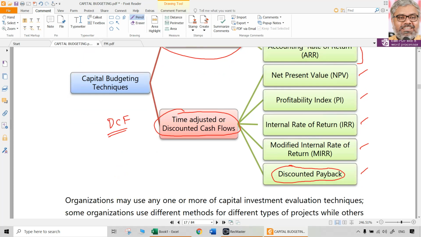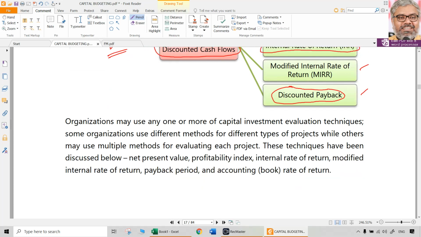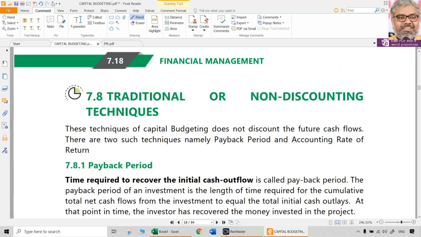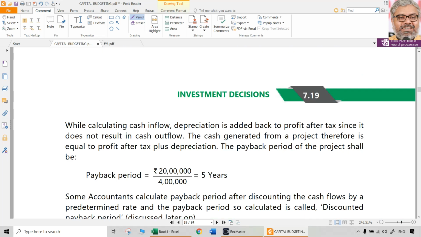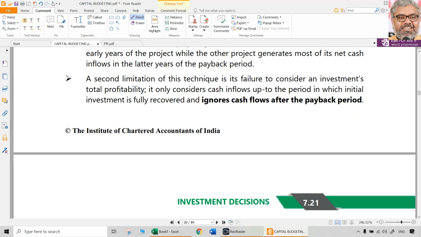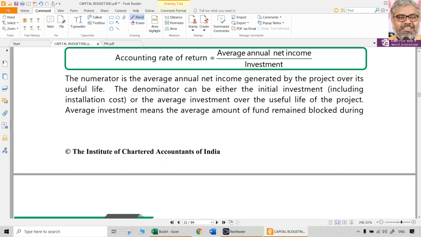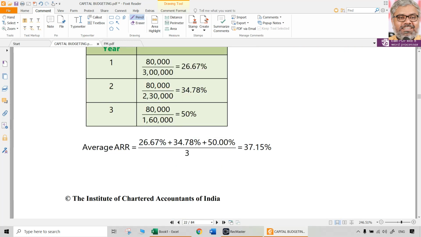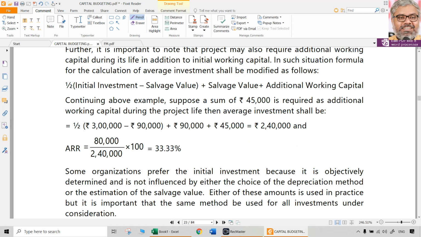But the major focus here, as far as this chapter is concerned, will be on two things. One is NPV, second one is IRR, net present value and internal rate of return method. Both of them are DCF techniques, as we already know from the list of the techniques, and both of them use time value of money in their computations.